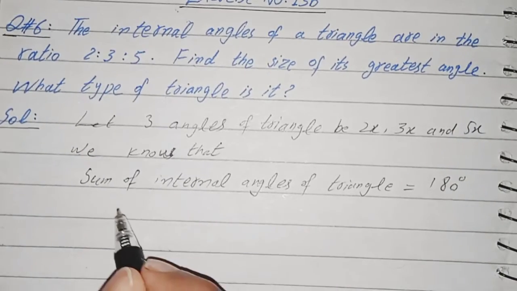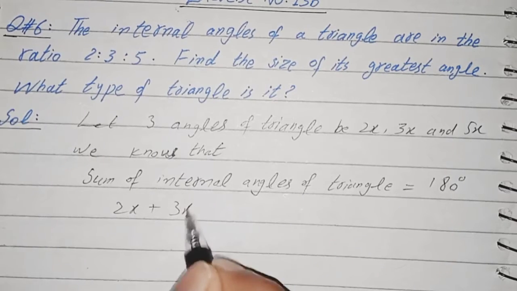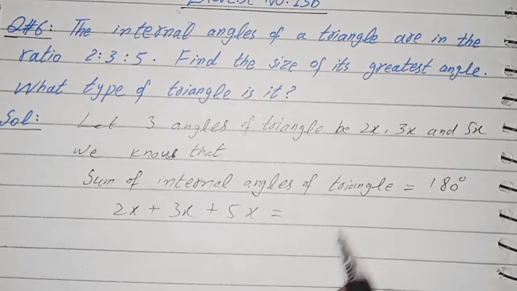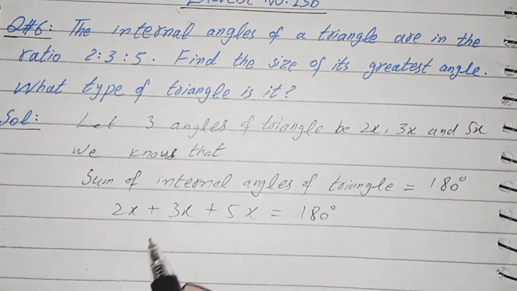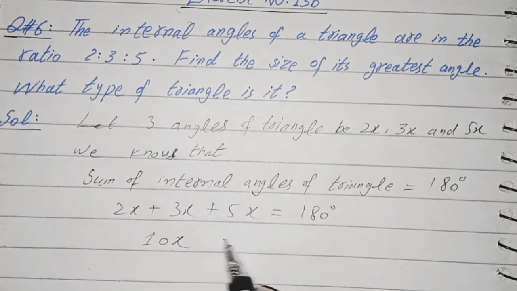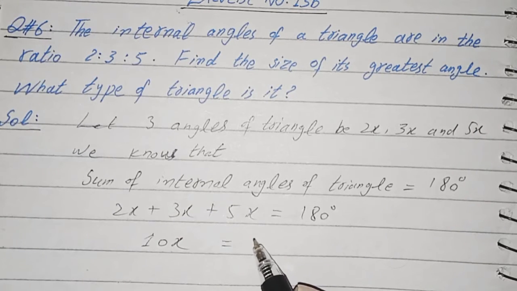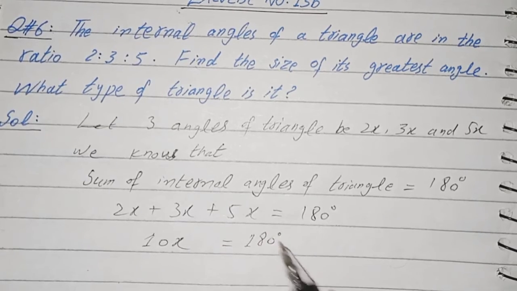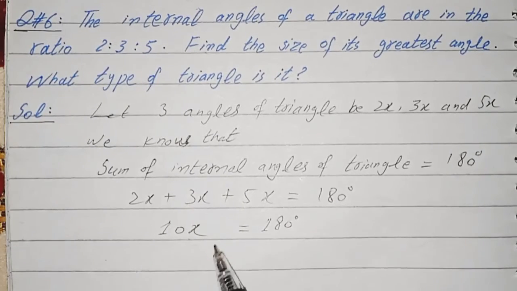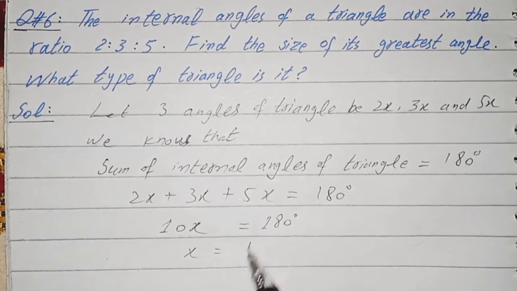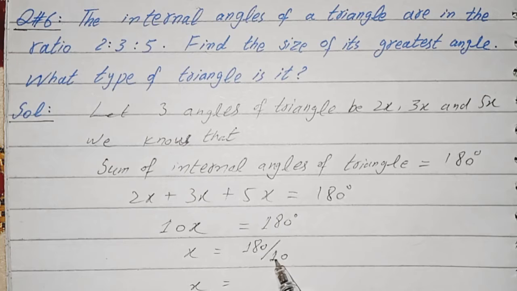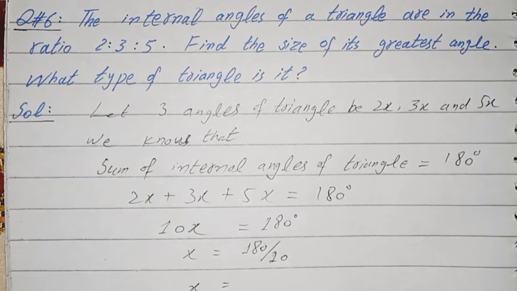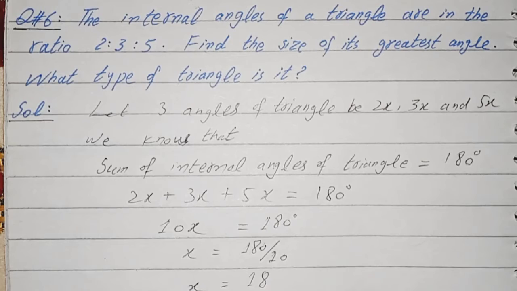So I can write 2x plus 3x plus 5x is equal to 180 degrees. 2x, 3x and 5x are totally equal to 10x. 2 and 3 is 5, 5 and 5 is 10. That is equal to 180 degrees. Here 10 is multiplying, so it will be divided on the other side. 180 divided by 10 is equal to 18. So x is 18.